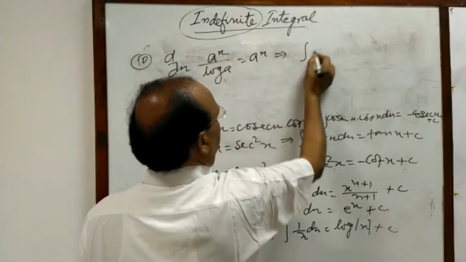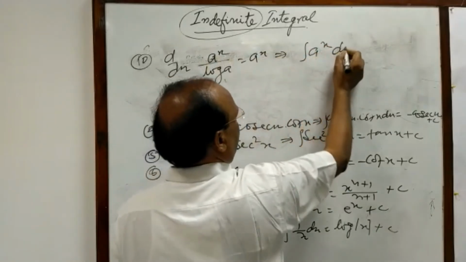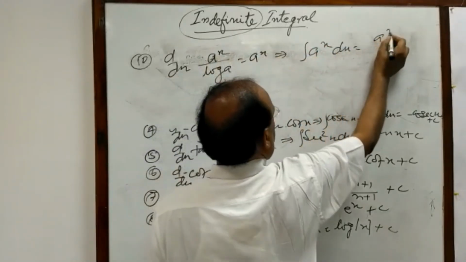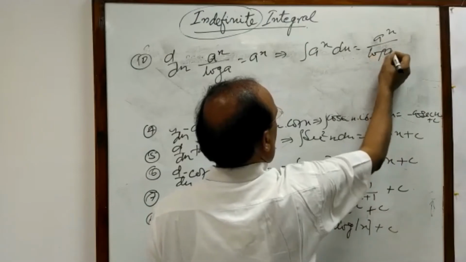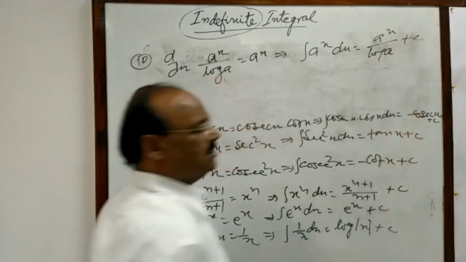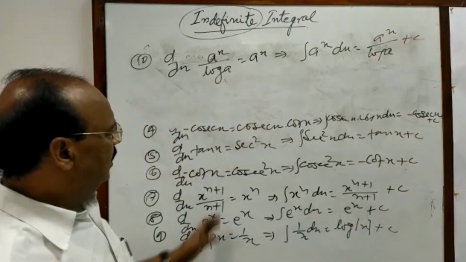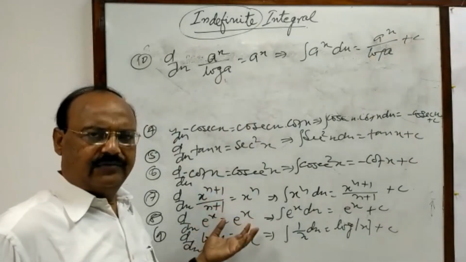This implies integral of a to the power x is equal to a to the power x upon log of a plus c. And there are some inverse trigonometric functions.